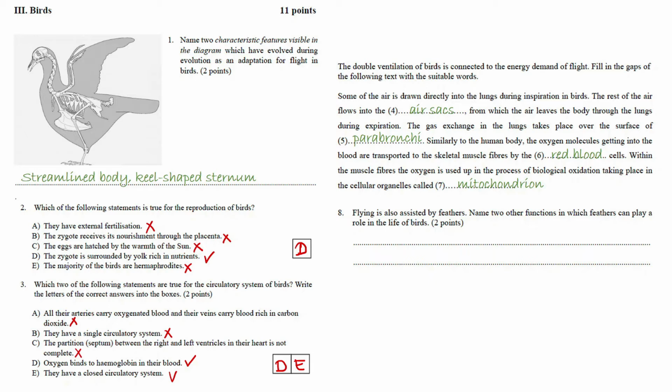Name 2 other functions in which feathers can play a role in the life of birds. We know feathers can be of several kinds. We discussed in details the down feathers, body feathers, flight feathers. And these feather types can have different functions, but here you just need to name 2 functions in general. So, heat insulation and waterproofing.